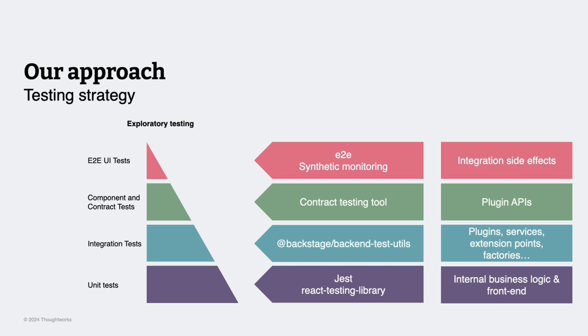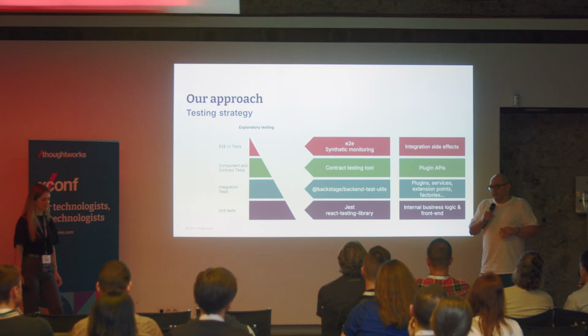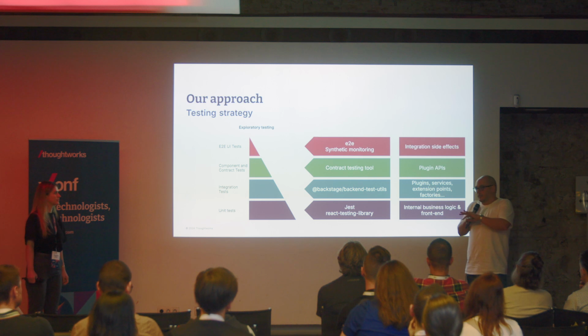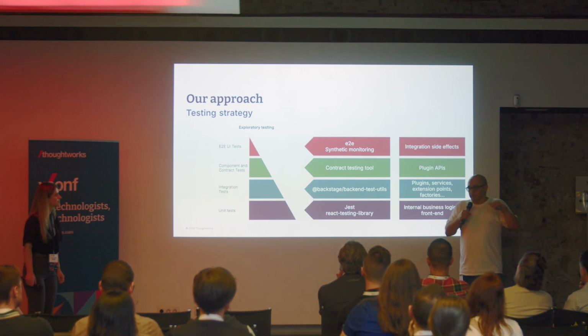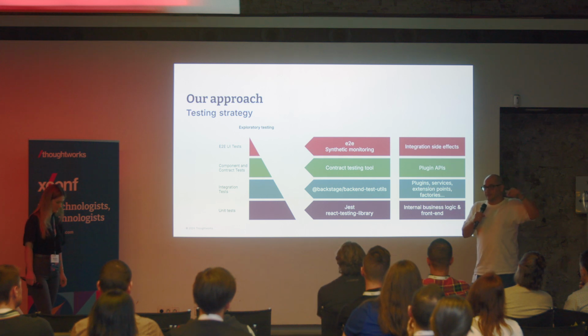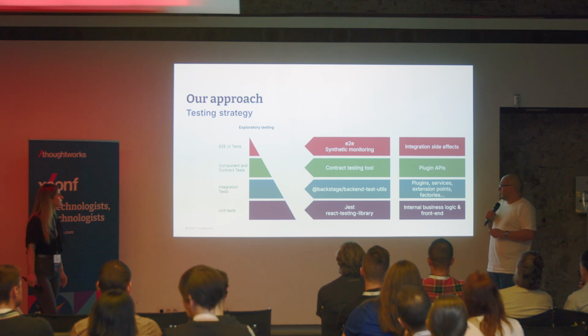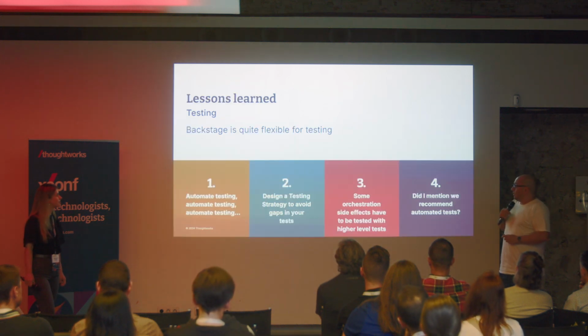We also saw the APIs, and we started creating really thin contract testing. And we found that to test the side effects on the integrations, we require some higher level testing. So we decided to implement few end-to-end tests and also some synthetic monitoring, which creates synthetic traffic in your production environment. And then you identify this traffic and configure alerts in your observability to receive information about this traffic. That was our approach. What did we learn?